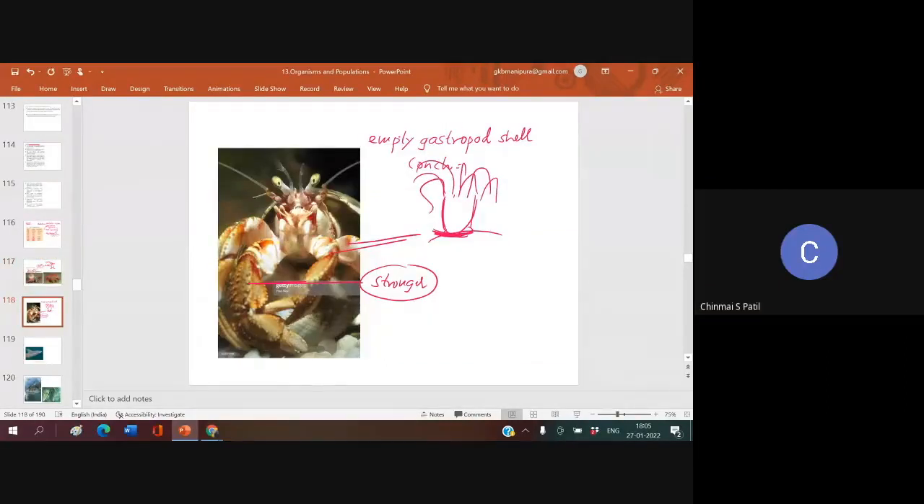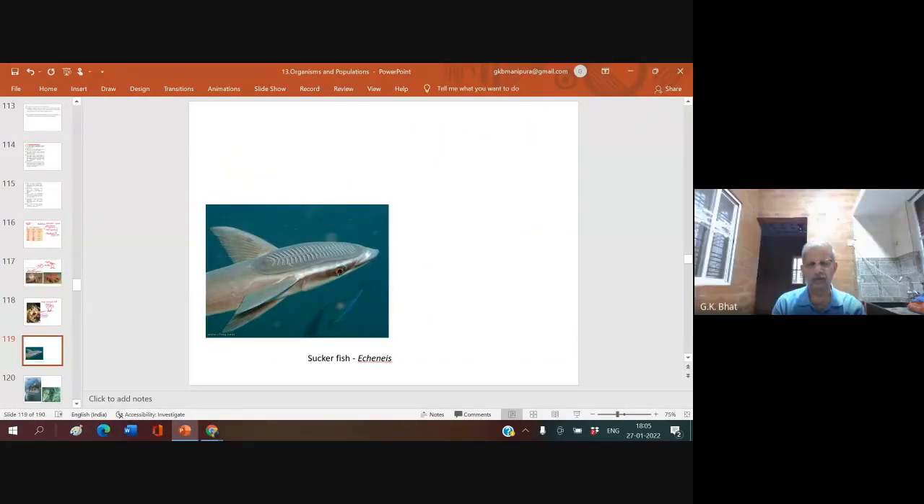Now let us see another one. Can you see this fish? This fish is called the sucker fish. Echinus. In this fish, can you see this? This is nothing but the sucker. In this sucker fish, you have to take down. I'll be asking questions later. What is its scientific name? Echinus.